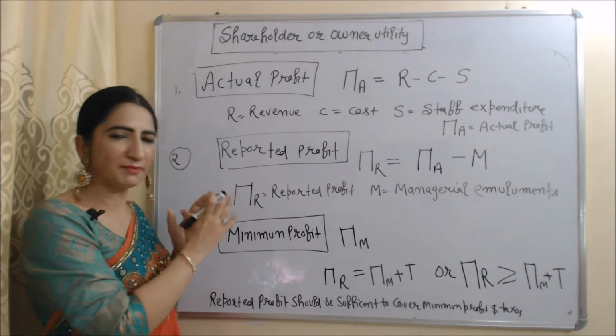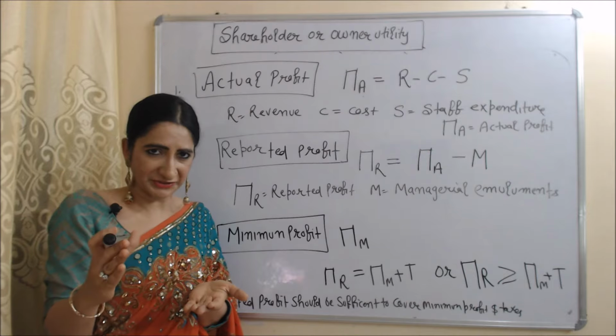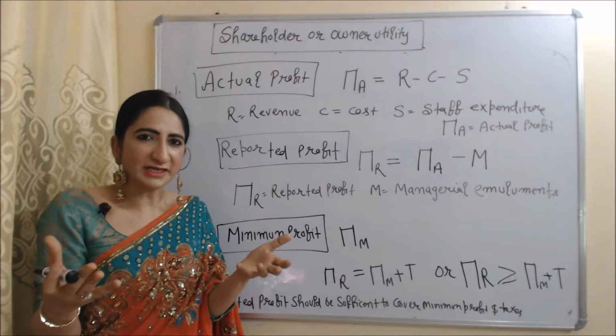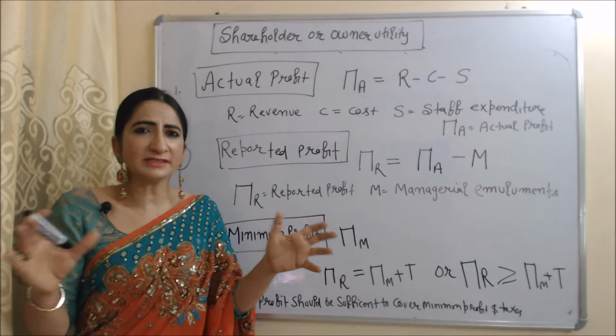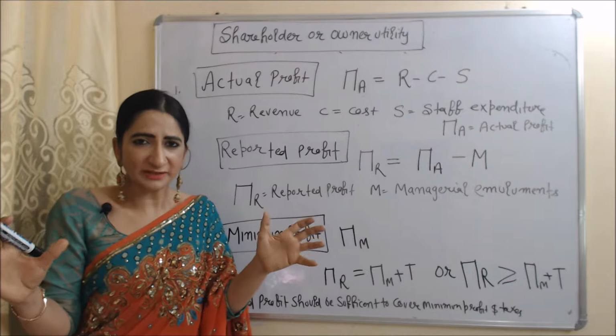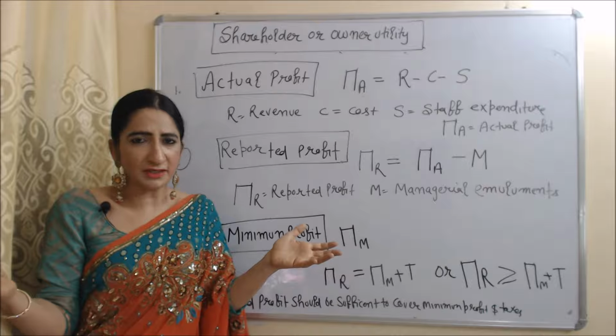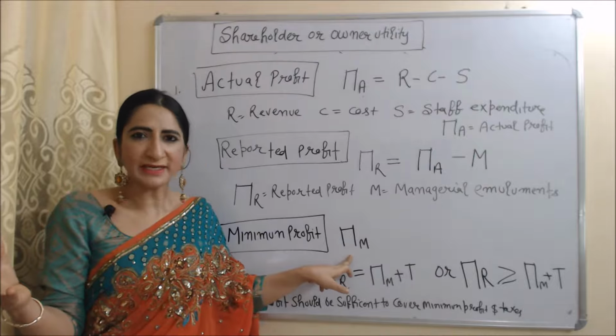Next is minimum profit. Minimum profit is very necessary for an organization. It means the manager has to give a minimum amount of profit to shareholders, otherwise he cannot survive in the organization. His job is in danger and a shareholder will replace him. Minimum profit is represented by pi M.